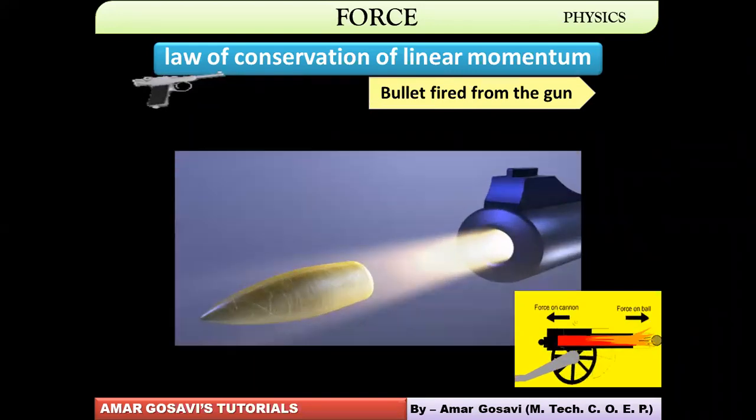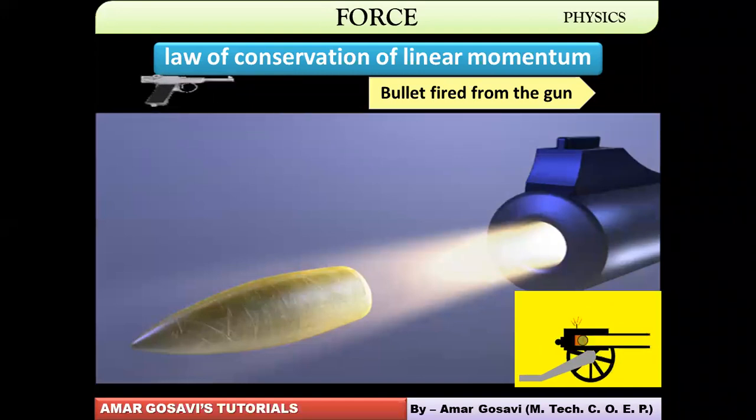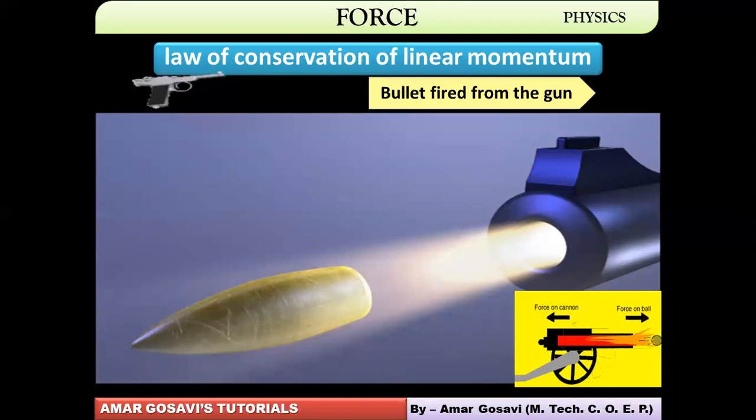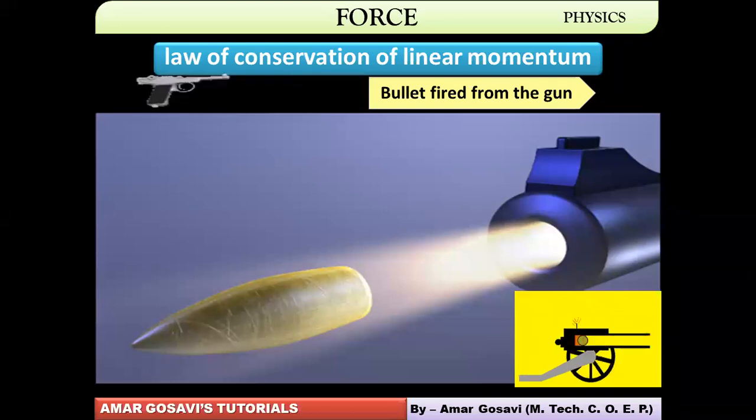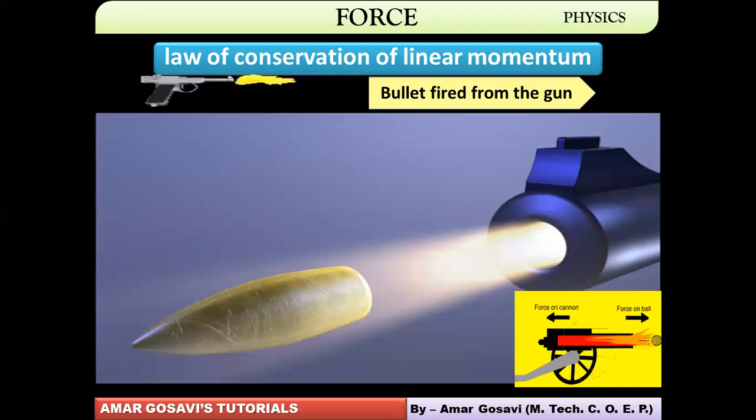Let's understand how. Please make a note of this picture, and we will think about how the law of conservation of linear momentum is applied in this case.